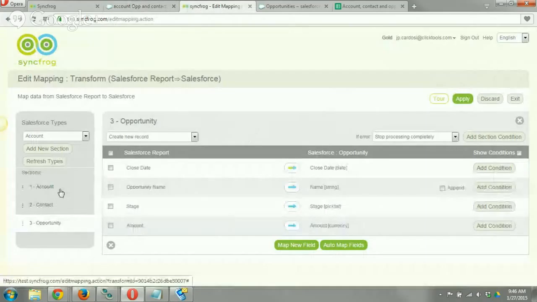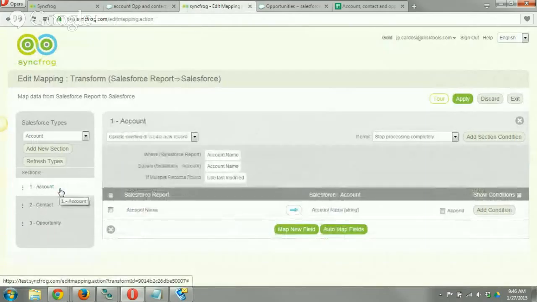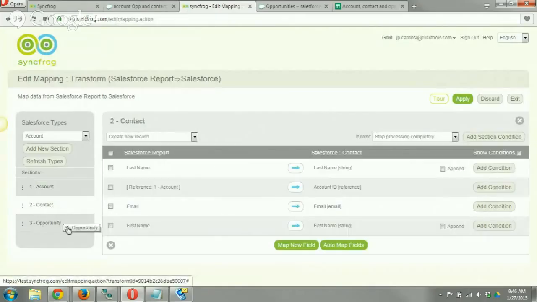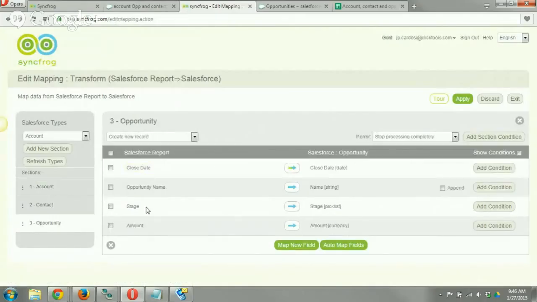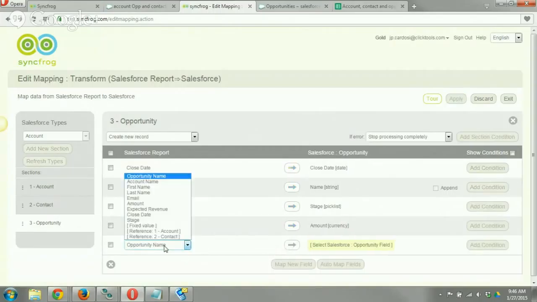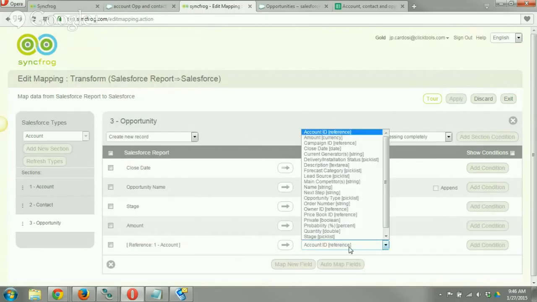So cool. We've done an account, tie a contact to it, an opportunity. Oh, you know what? I didn't tie an account to the opportunity. So again, we'll use that reference. So we see reference one contact and account ID reference. Awesome.